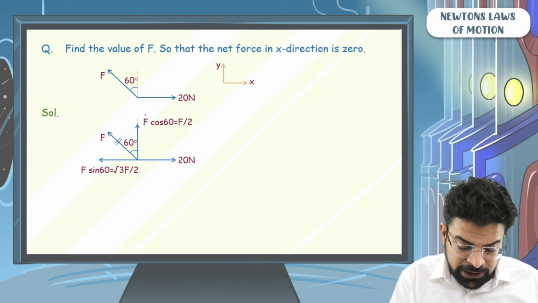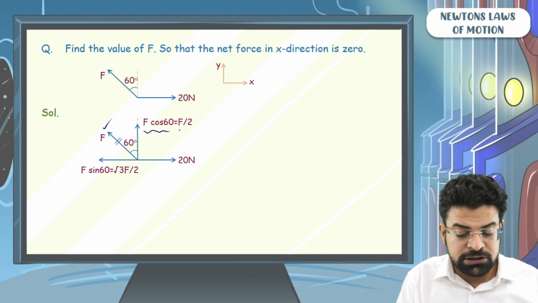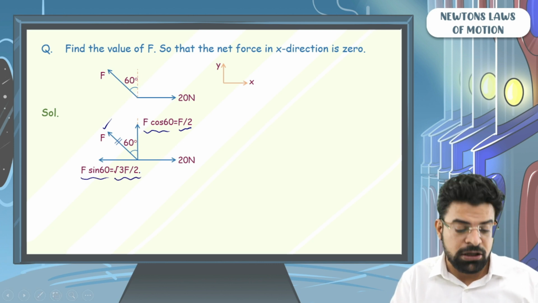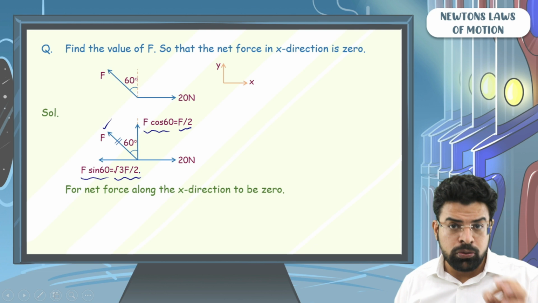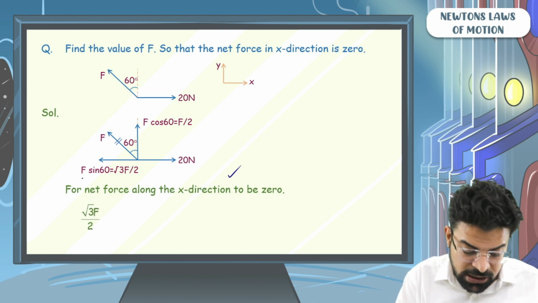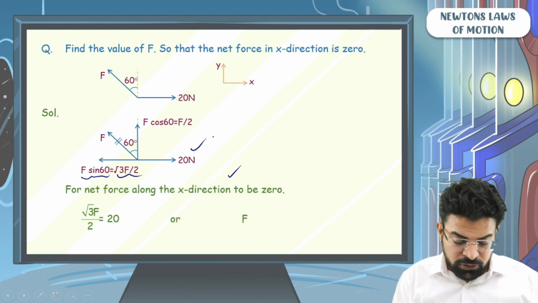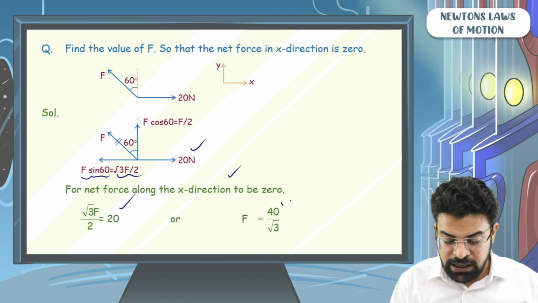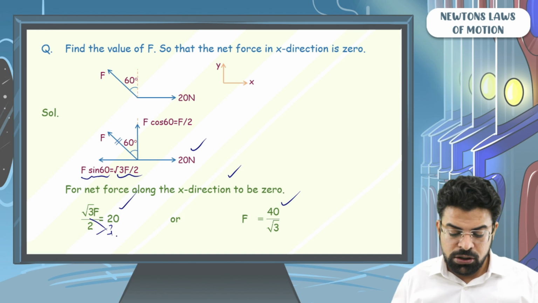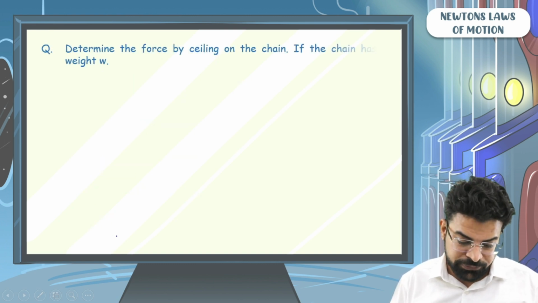So break down the force F into components. F cos 60, which is F by 2, is one component. F sin 60, which is root 3 F by 2, is another component. For the net force to be 0 along the x direction, F sin 60, which is root 3 F by 2, should be equal to 20. So if root 3 F by 2 has to equal 20, you can say that F has to be equal to 40 by root 3. Bring the 2 up and the root 3 down, 40 by root 3. Simple. Let's see the next example.